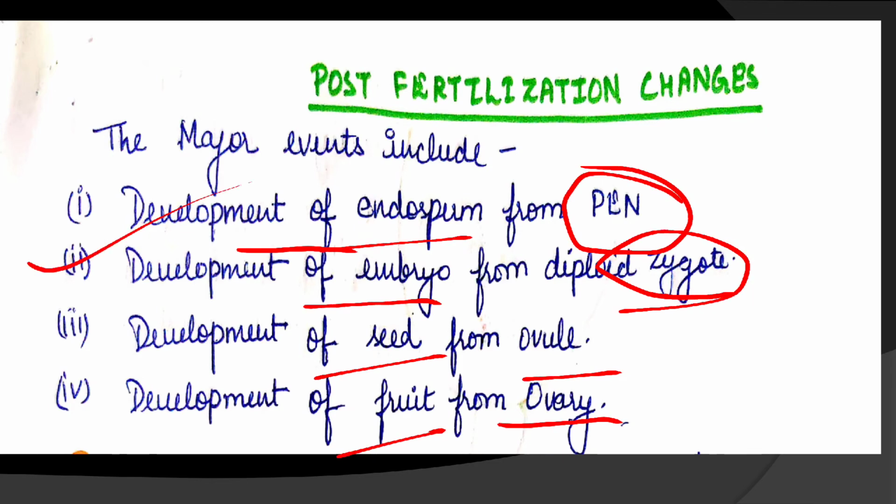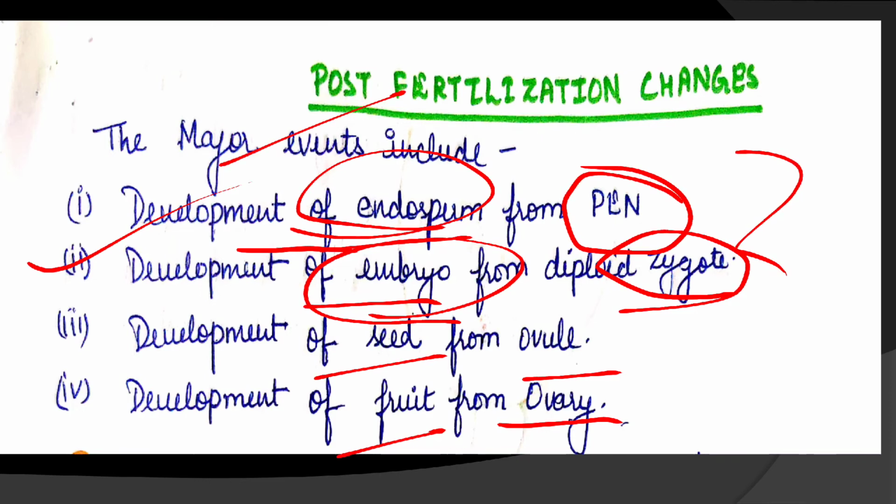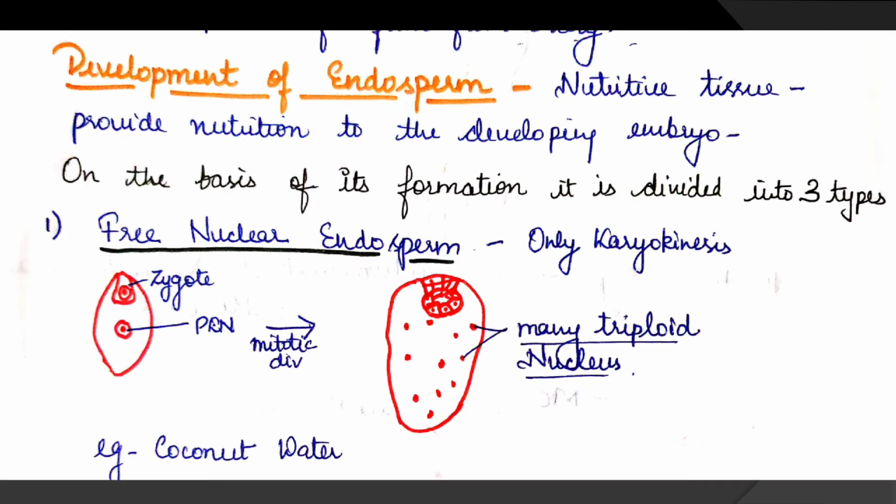Now the development of endosperm precedes the development of the embryo. Why does endosperm develop first? Because it will give nourishment to the developing embryo. Embryo will take the food from the endosperm. That's why endosperm develops first, then the embryo. Let's see the development of endosperm.